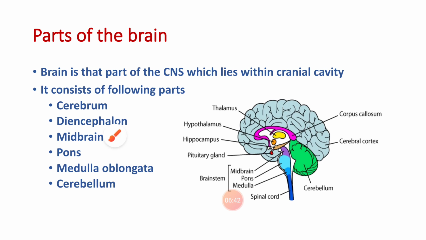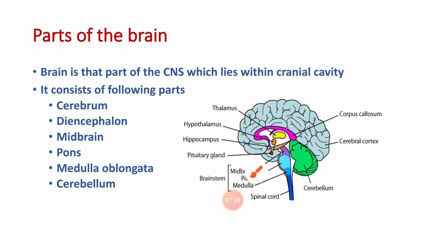The midbrain is also called the mesencephalon, and the hindbrain consists of the pons, medulla, and the cerebellum. This hindbrain also shows two divisions, that is the metencephalon and the myelencephalon. The metencephalon consists of the pons and the cerebellum, whereas the myelencephalon constitutes the medulla oblongata.